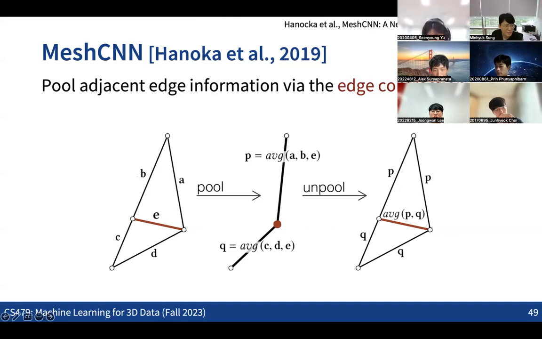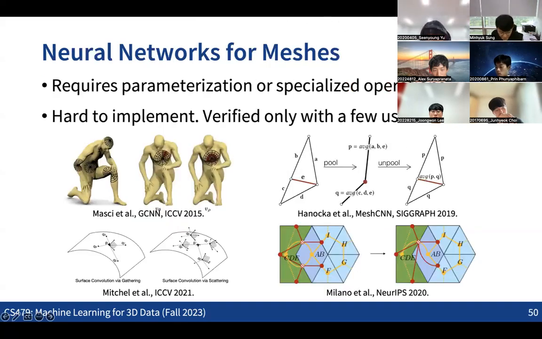So there are these attempts at making a convolutional neural network that can take the mesh structure as the input. But obviously the implementation is really complicated. Because the structure is still not regular, there are lots of things that you need to specially handle. Also, those ideas were not verified much on diverse datasets. So I just want to say that there are some attempts to apply convolutional neural networks to the mesh structure, but this is not a common approach because of the complexities in the implementation, and for many other reasons.